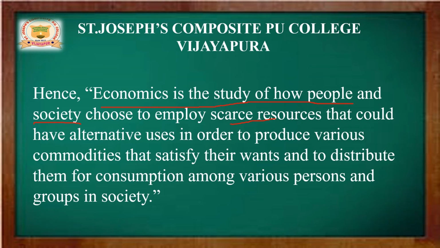That concept is called economics in general. Thus Alfred Marshall gave the definition: economics is a study of mankind in the ordinary business of life.